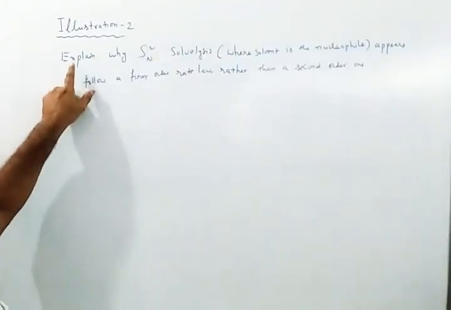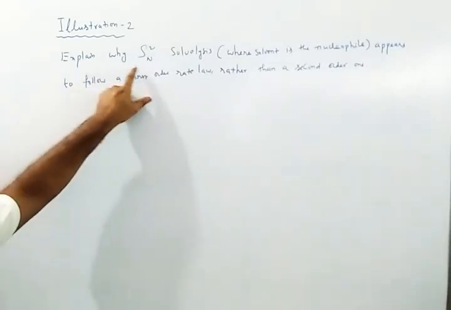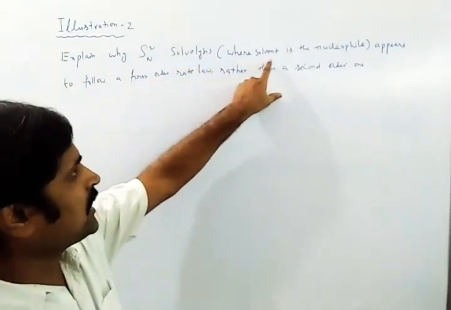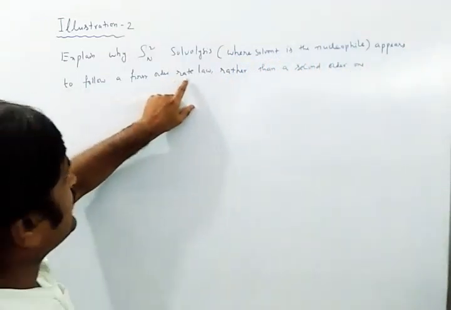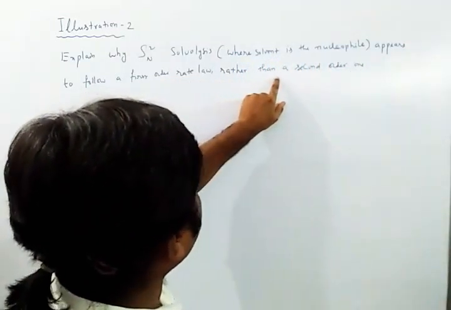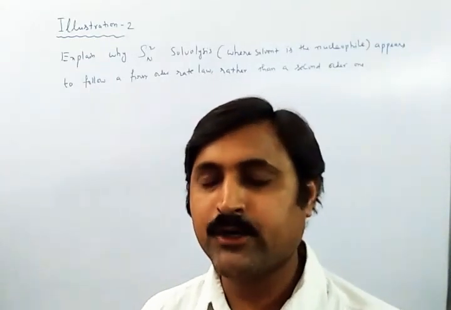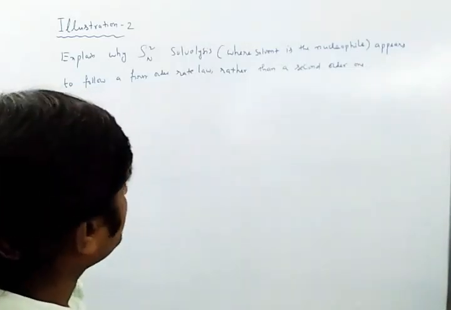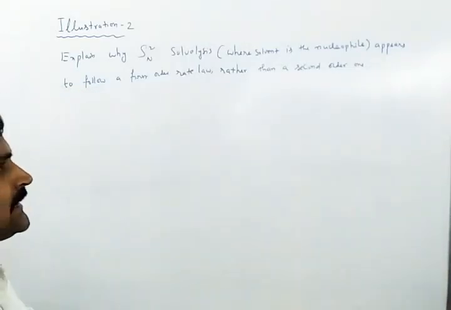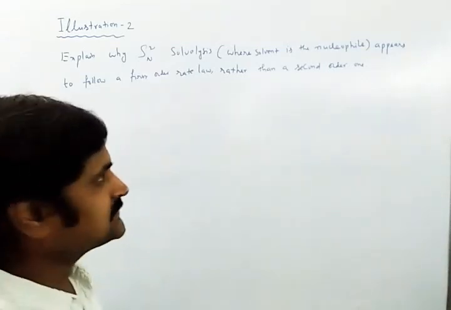Let us see illustration number 2. What is given is, explain why SN2 solvolysis, where the solvent is the nucleophile, appears to follow a first order rate law rather than a second order one. As you all know, according to chemical kinetics, there are some ideas developed for finding the rate of reaction, rate law, order of the reaction and all these things.